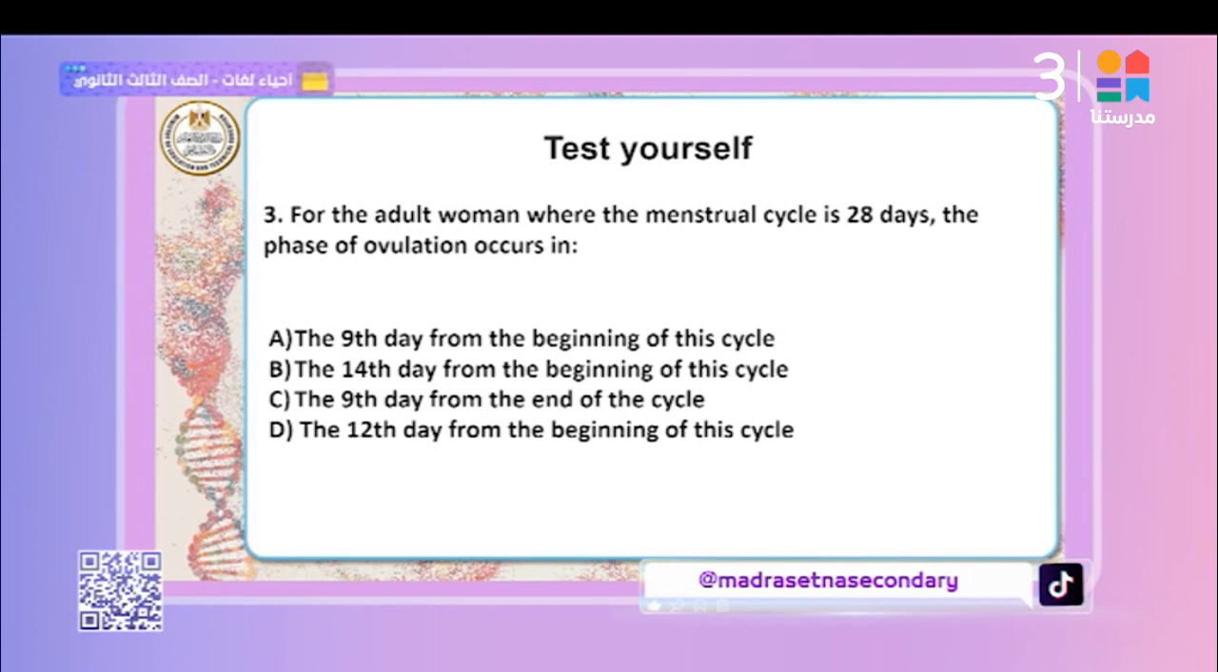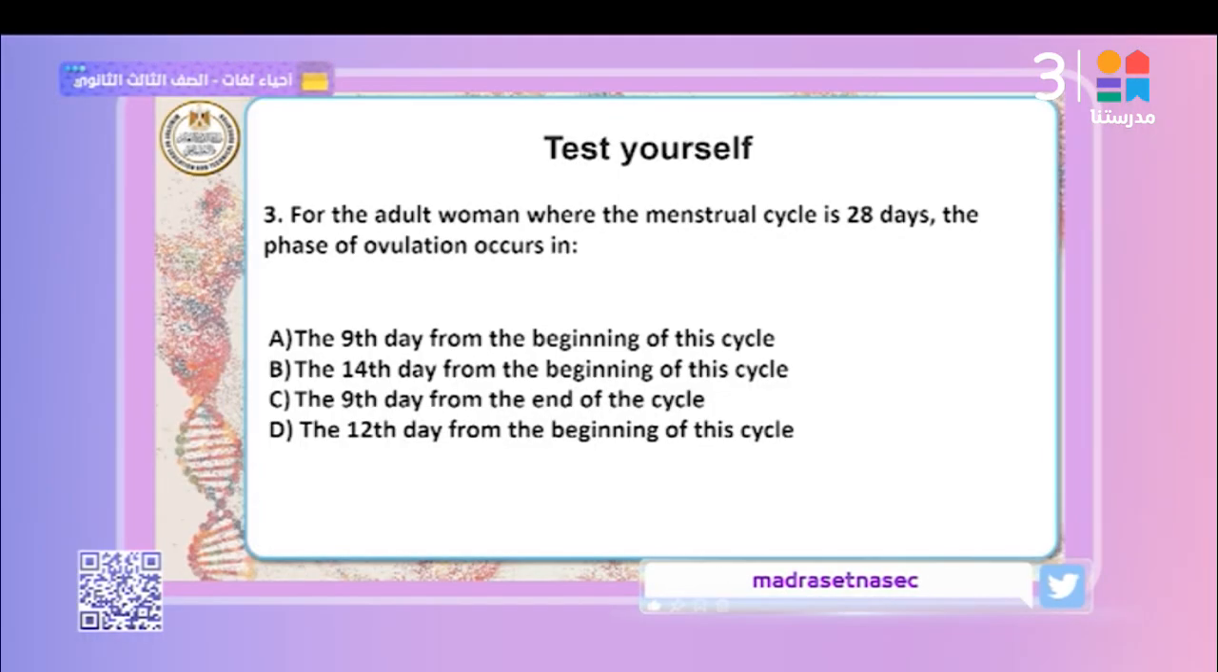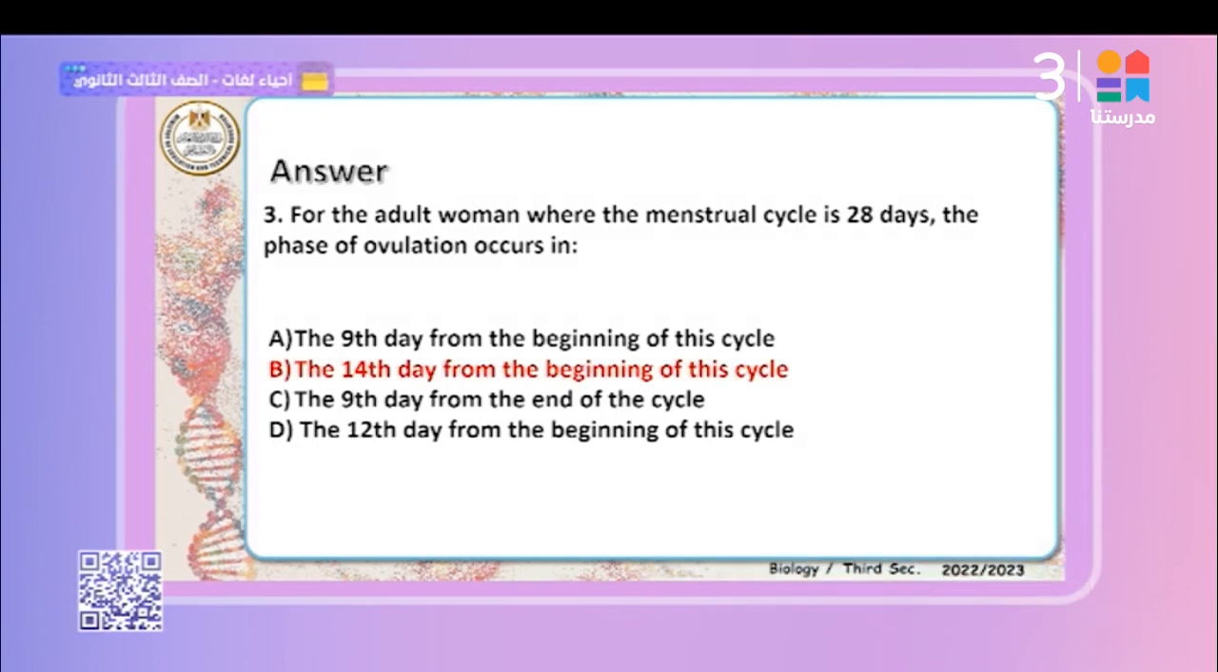For an adult woman whose menstrual cycle is 28 days, ovulation occurs after 14 days from the beginning of menstruation. The best answer is 14 days from the beginning of the cycle. That means the best answer is B. Now we are going to focus on the main points of this episode and make a summary on the light board. Please follow me.